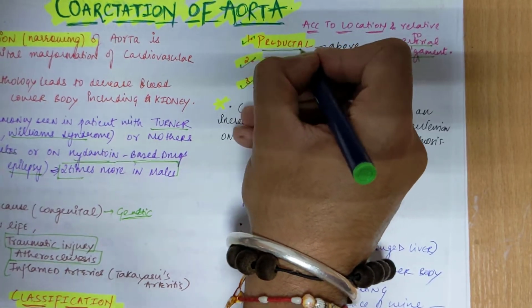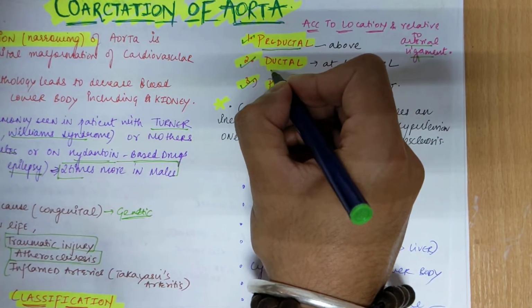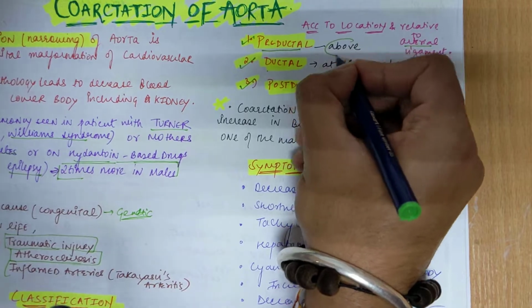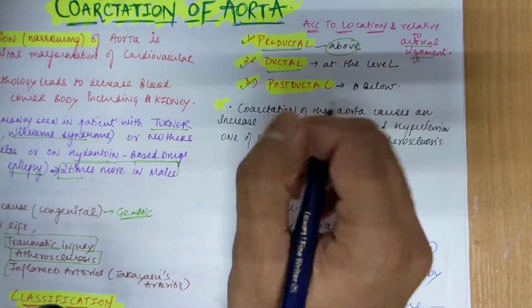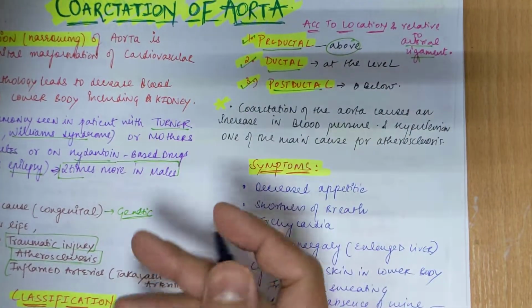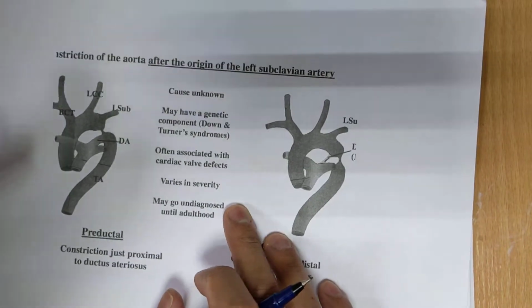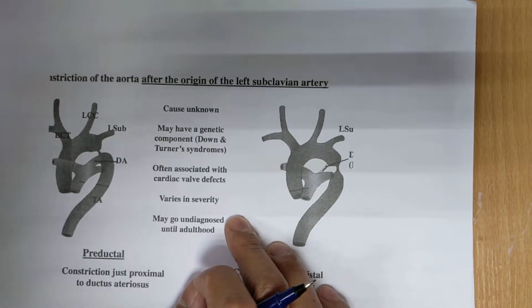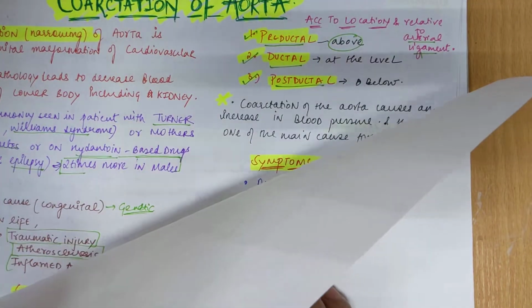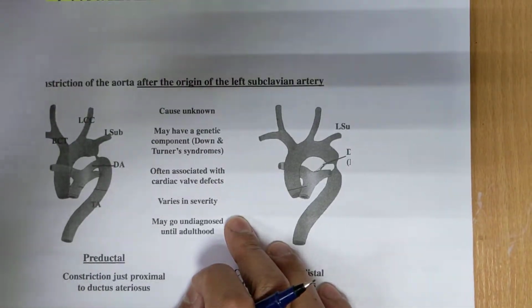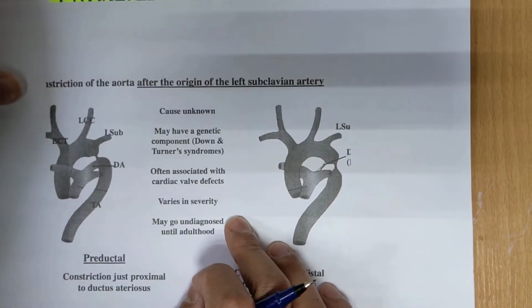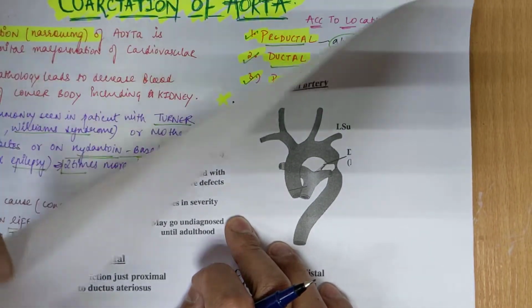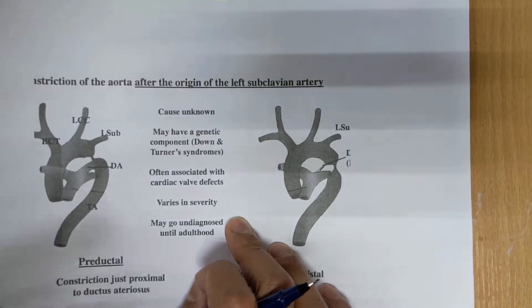We have preductal, that is above the duct, ductal at the level of your duct, and postductal below the duct. Duct means ductus arteriosus. So pre means above the ductus arteriosus, if the narrowing is there, then we call it preductal. If it is at the level of your ductus arteriosus, then it is called ductal, and below then it is postductal.